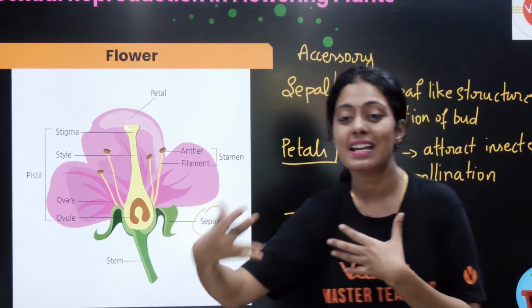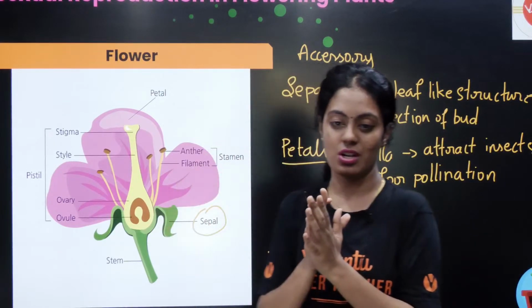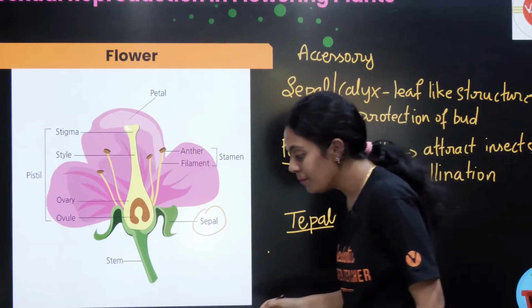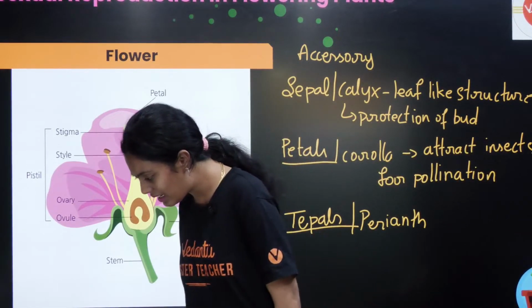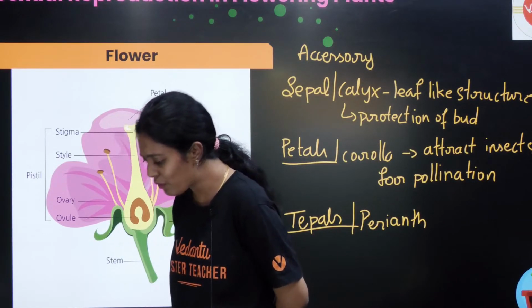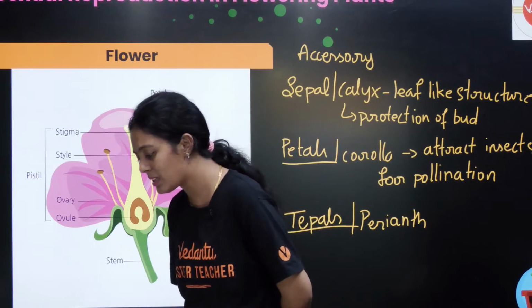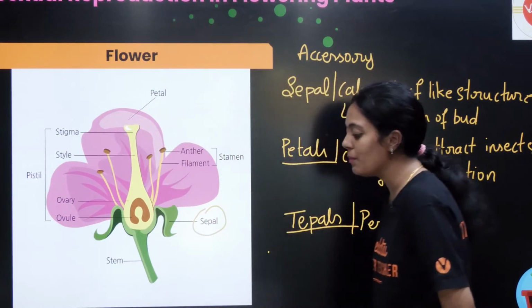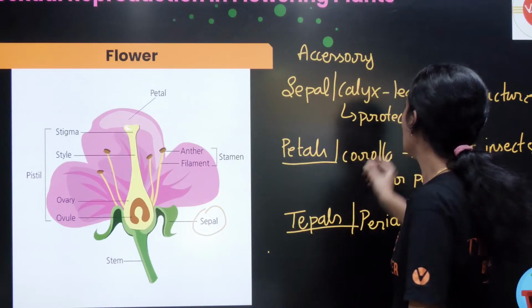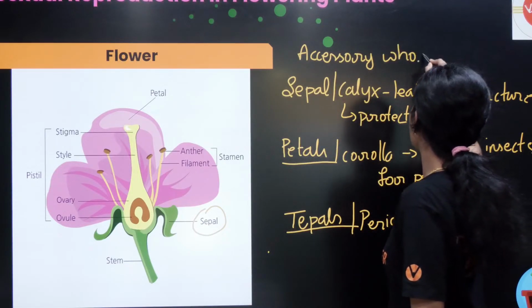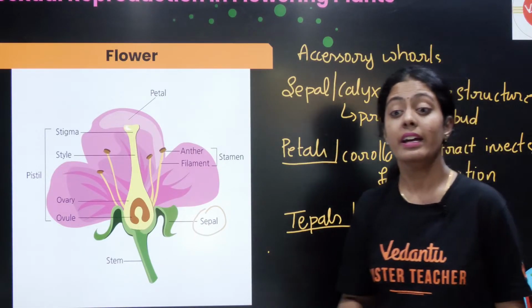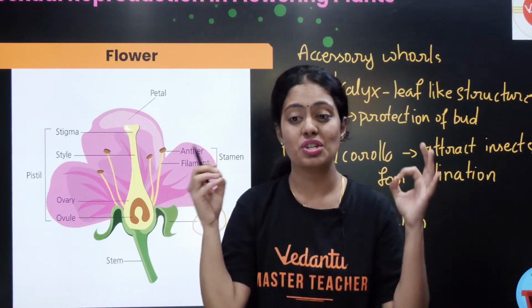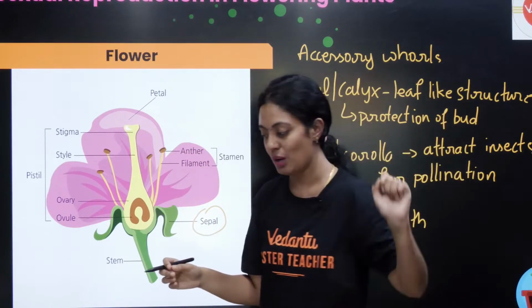That is just an accessory function, an extra function. Am I clear? It is represented in a unisexual flower. In every flower you will have your sepals and petals. You cannot say unisexual or bisexual for them. So you call them accessory whorls. Now we have our essential whorls. There are two essential whorls.